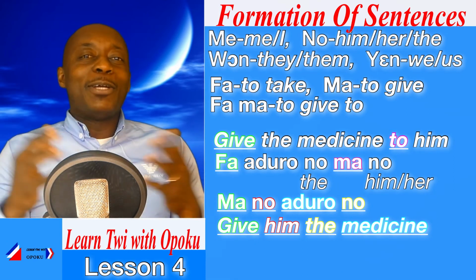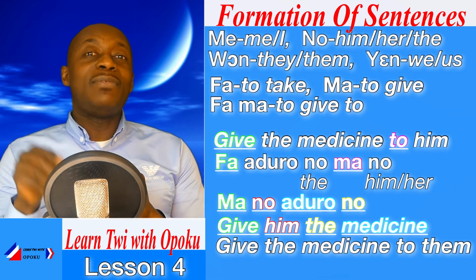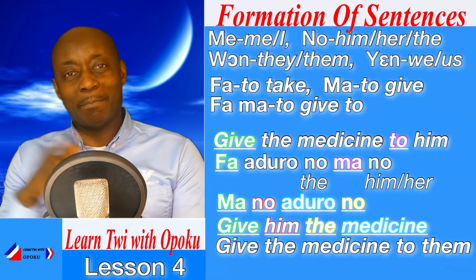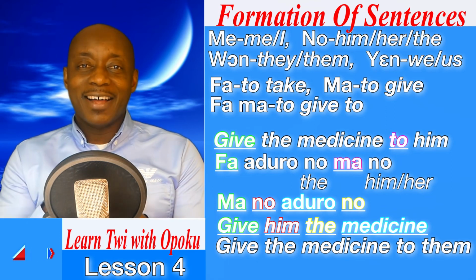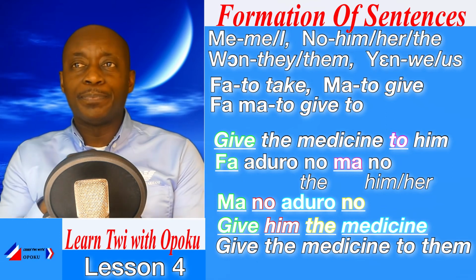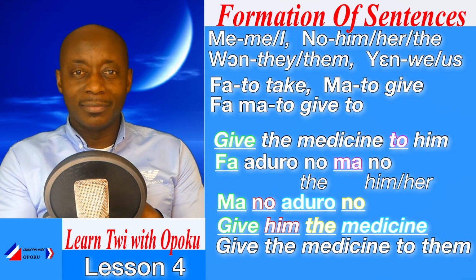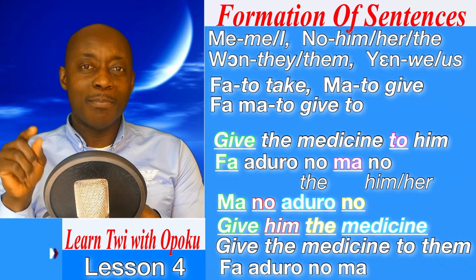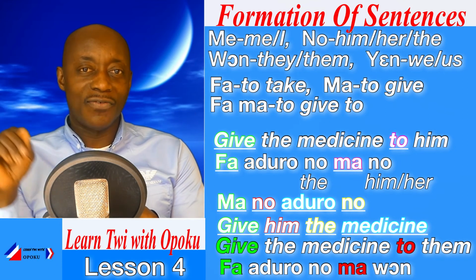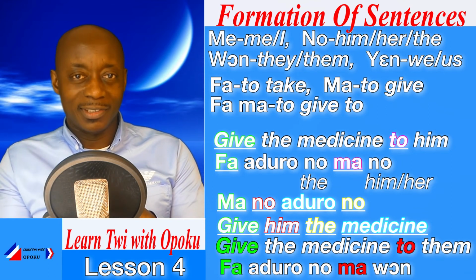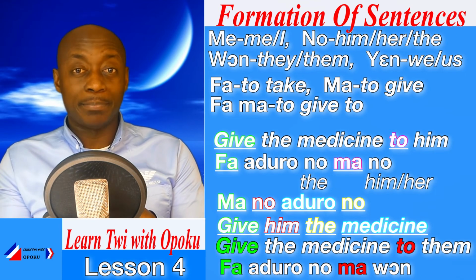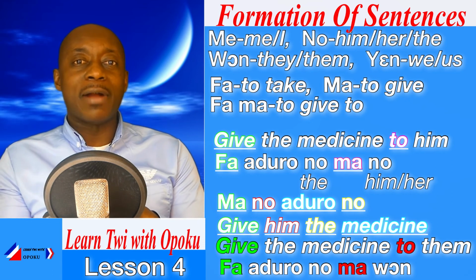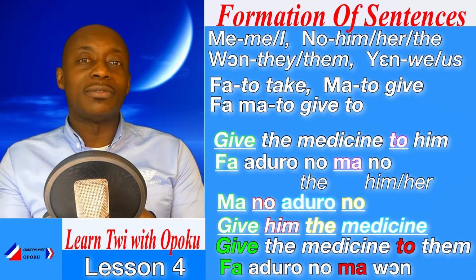Good. How are you going to say, give the medicine to them? Try it. Okay. Fa aduro no ma one. One is them. It could also mean they. But this time around, it is in the object position.